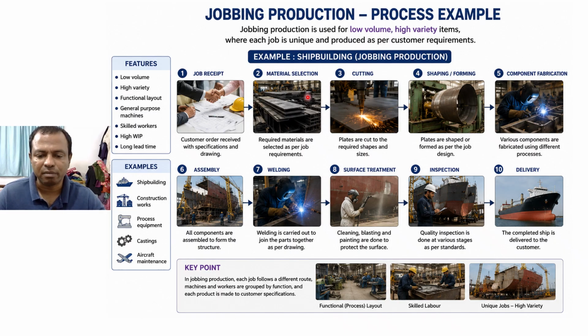So ship is being built like this. Shaping and forming machines are there. Then welding is there. Those are standard machineries. Then each part is produced and assembly is done. Assembling is done usually by welding, then surface treatment, then inspection, then delivery. So it is an example of jobbing production.